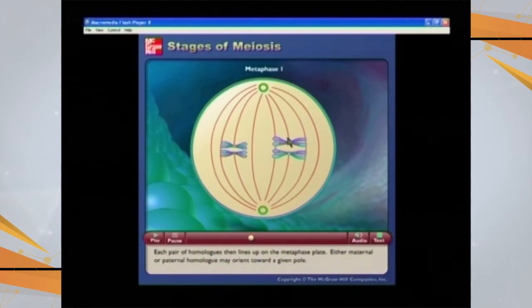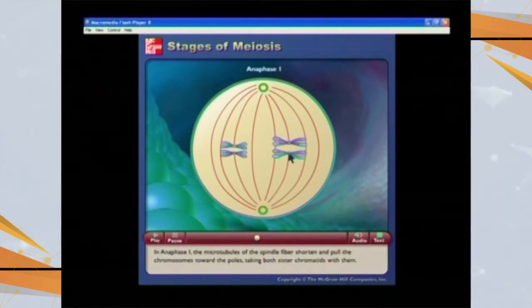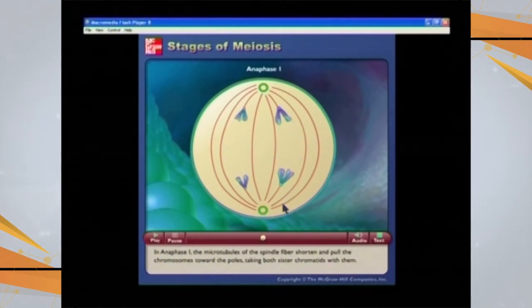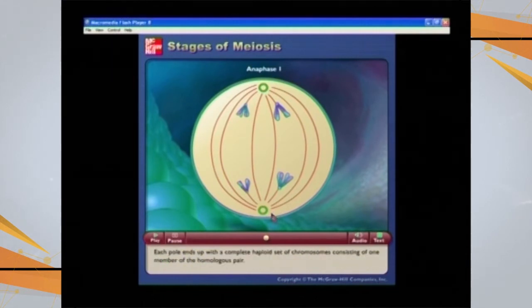Here, this spindle fiber is attaching on this centromere, and the lower one is going to attach to the centromere of the second chromosome. Pull is exerted by the spindle fibers, and then these full chromosomes made up of 2 chromatids are pulled apart during the first meiotic division, or meiosis 1.